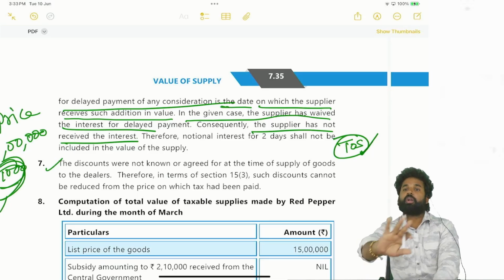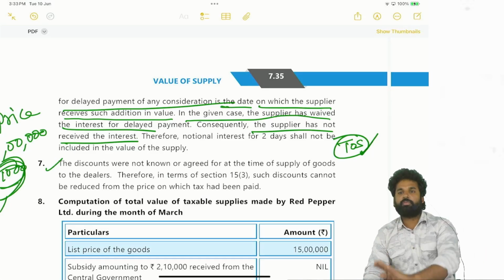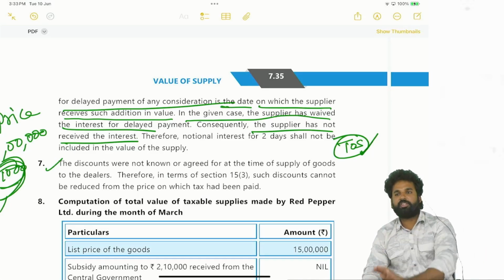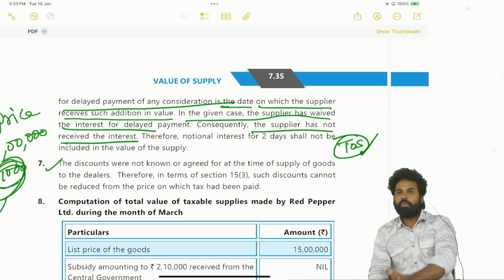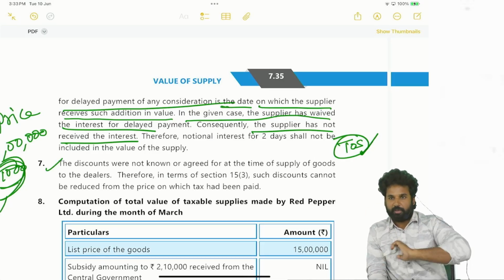That means we are tolerating the delay by accepting the interest. So our toleration of the delay is a service. That's why we are receiving interest as a consideration. It is a supply. On that we are paying GST. See, we are tolerating delay. We are not charging interest. That means we are supplying without consideration.